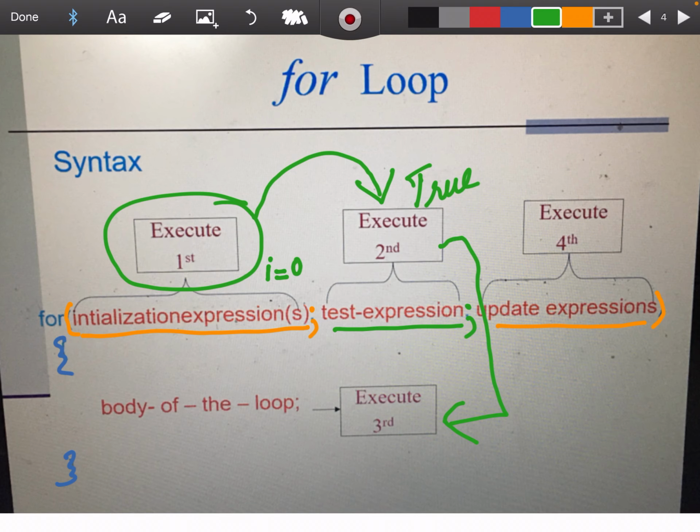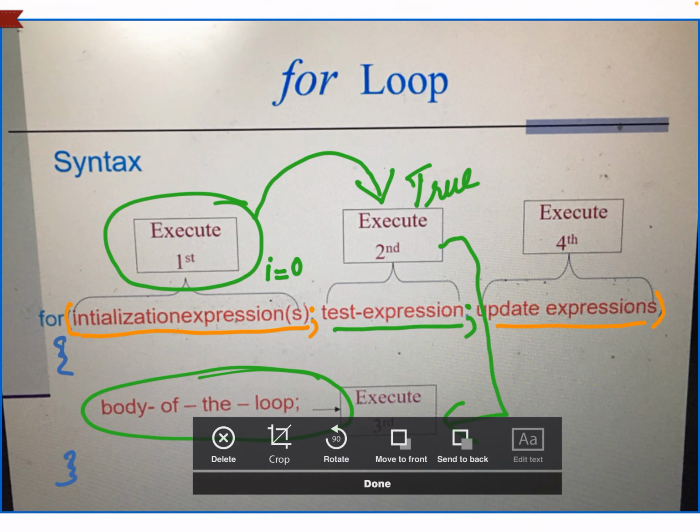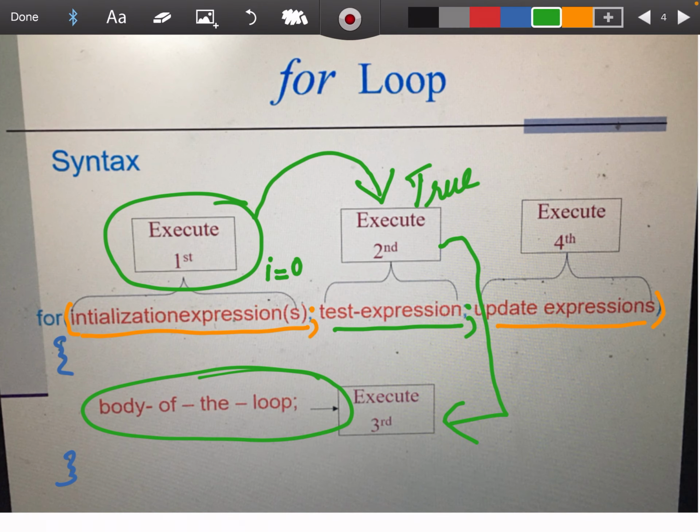So the third part, the body of the loop, is executed here. Immediately after the execution of the loop body, the control is passed to the update expression part. That is the last one, and the update expression part will be executed.